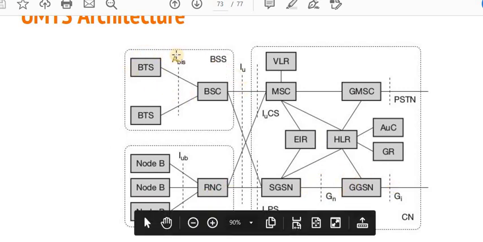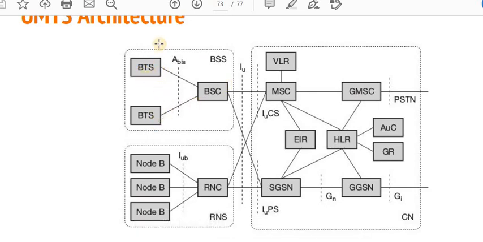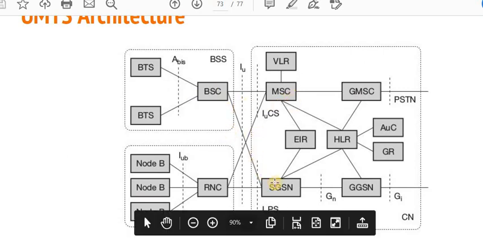You can see this architecture is just like GSM, in which the BTS, the base transceiver station, plays a role, along with the mobile equipment. The BTS communicates with the BSC, the base station controller, and the BSC communicates with the MSC and the SGSN.